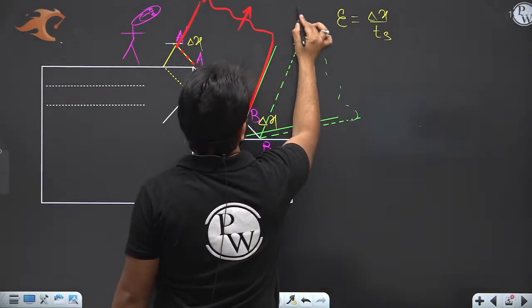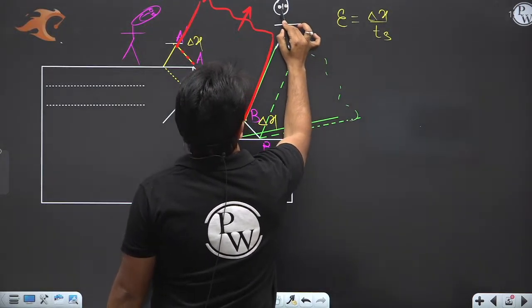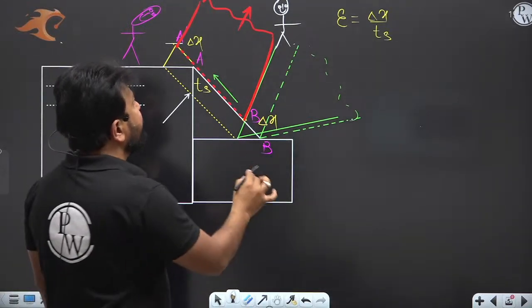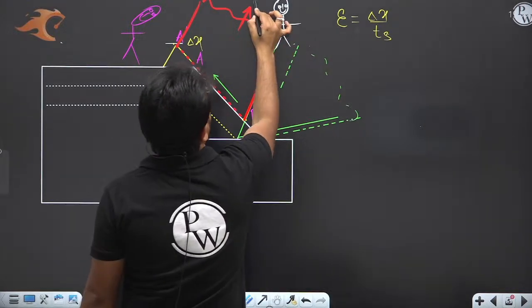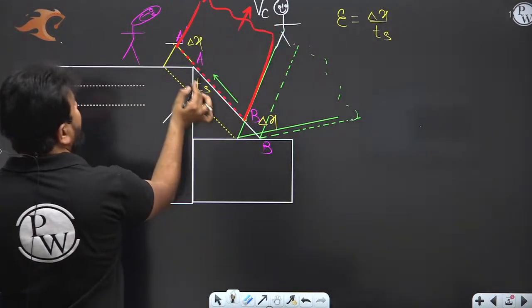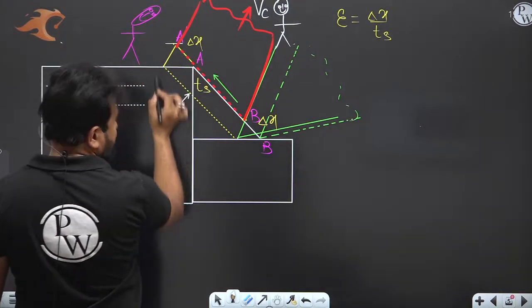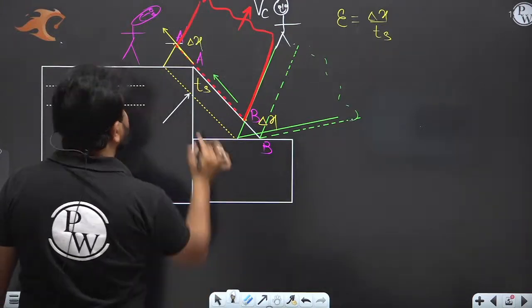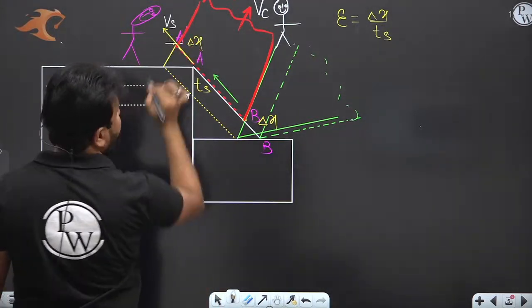When you are sitting on the tool, the velocity which you observe with respect to the tool is the chip velocity. And the velocity of the chip which you observe from the workpiece is known as the shear velocity.